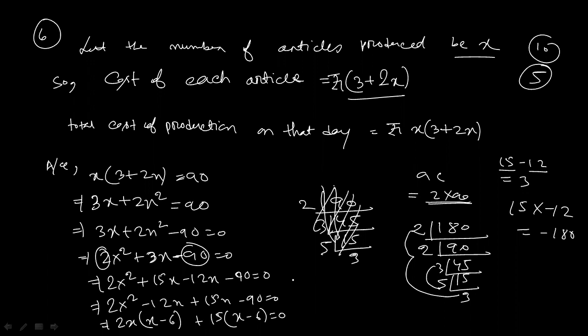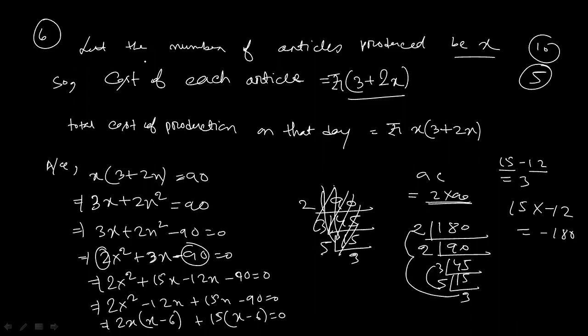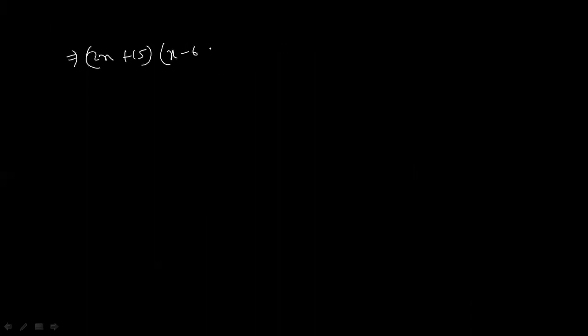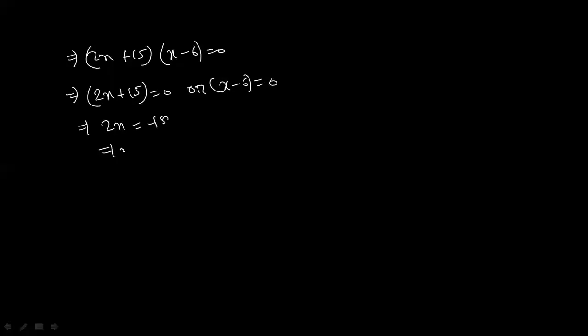Can I proceed to the next page? Yes, sir. Okay. Now see this one. So when you write down this one, it will be 2x plus 15 into x minus 6 equals 0. So from here, 2x plus 15 equals 0 or x minus 6 equals 0. So it will be 2x equals minus 15. So x will be minus 15 by 2 or x will be plus 6.